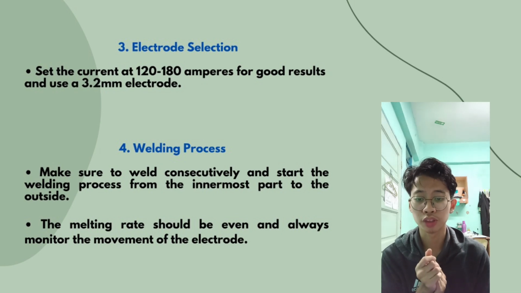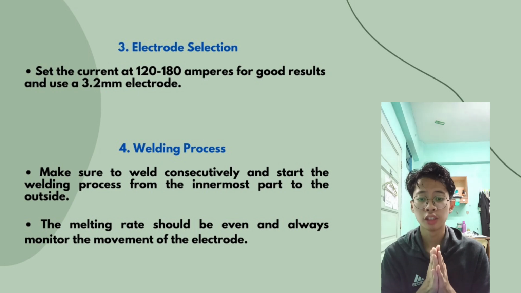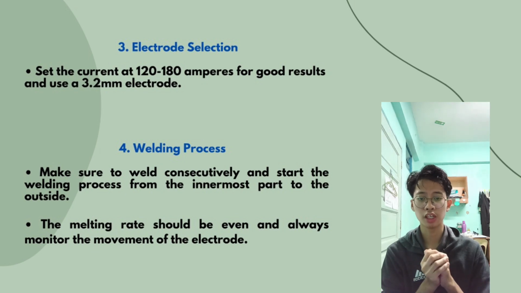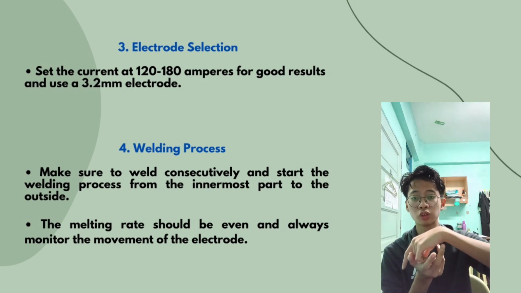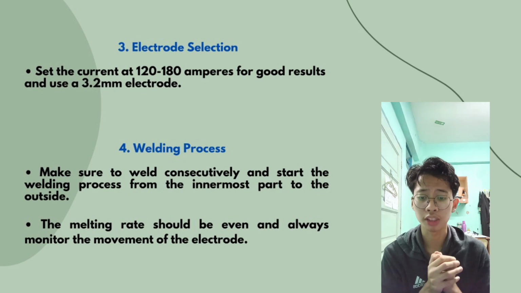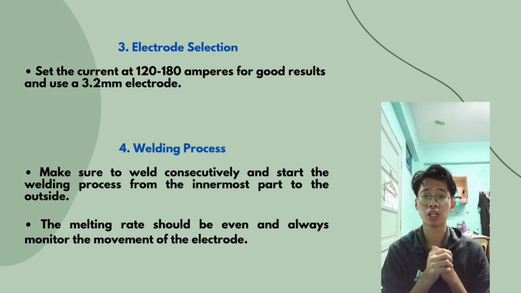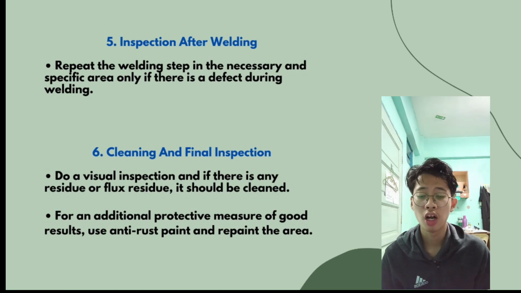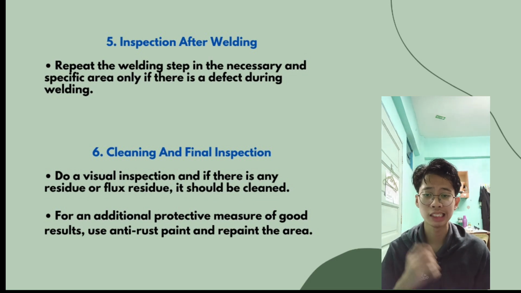Number 4, welding process. Make sure to weld consecutively and start the welding process from the innermost part to the outside. The melting rate should be even and always monitor the movement of the electrode. Number 5, inspection of the welding. Repeat the welding step in the necessary specific area only if there is a defect during welding.